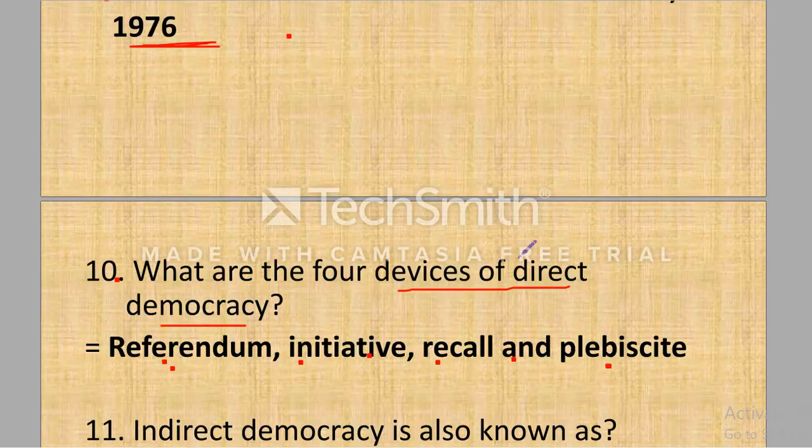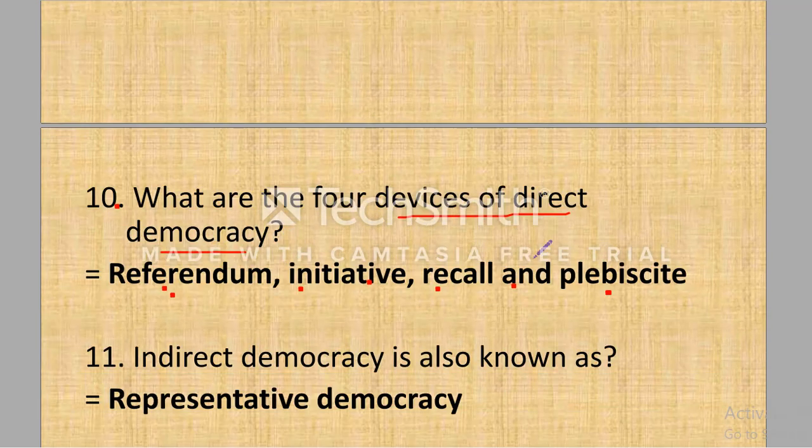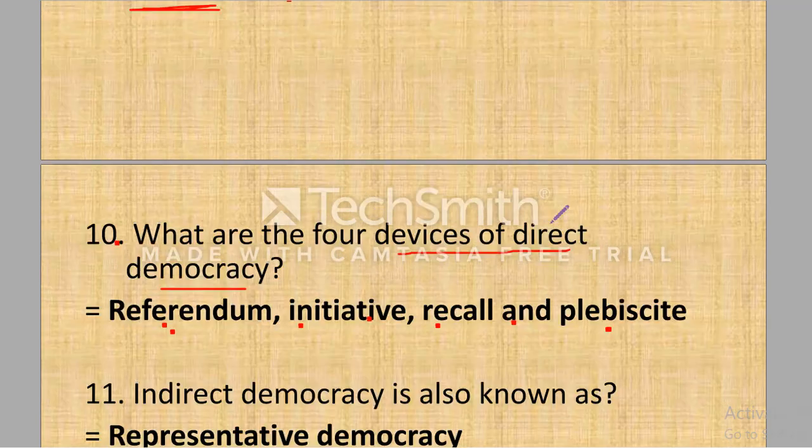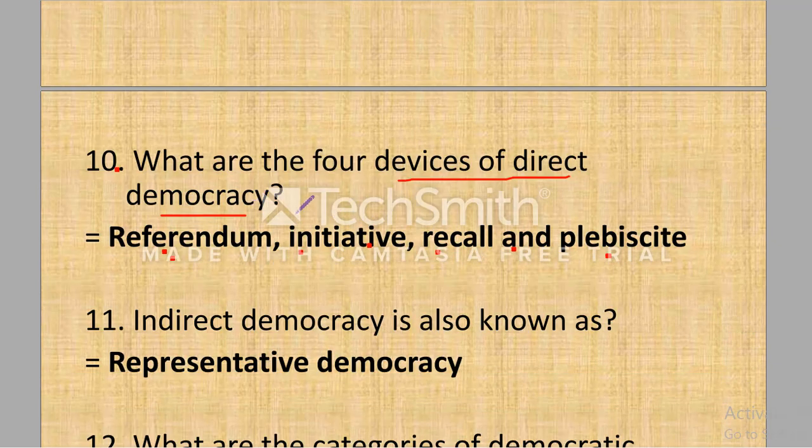But in indirect democracy, what happens? People choose representatives to exercise the supreme power and make laws for the nation. That is the basic difference between direct democracy and indirect democracy.